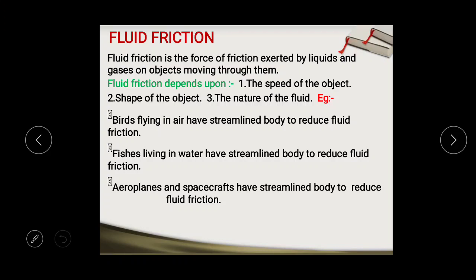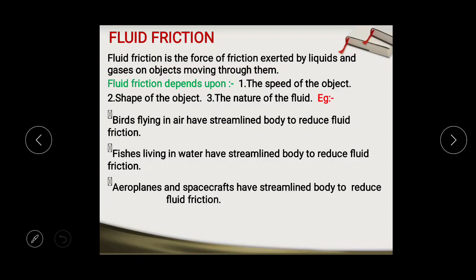Now, fluid friction depends on some factors. So, I am going to discuss the factors on which fluid friction depends. First is the speed of the moving object. Fluid friction depends upon the speed of the moving object. If the speed of the moving object is more, then friction is more.